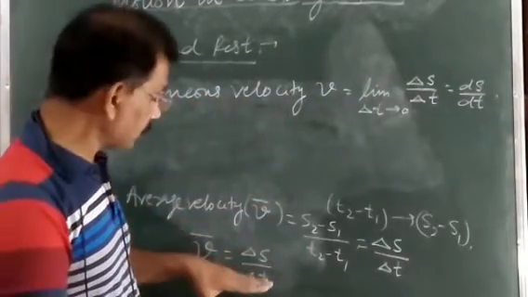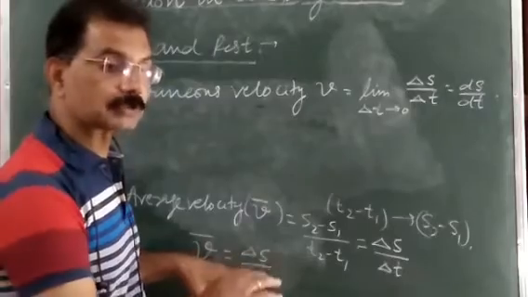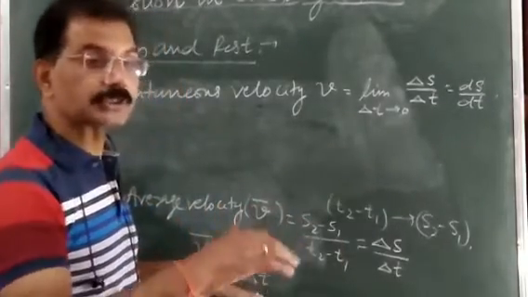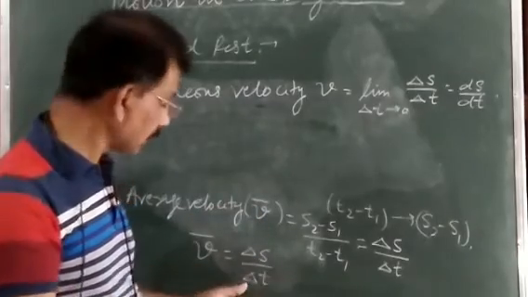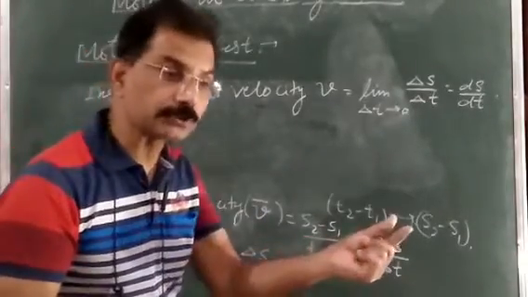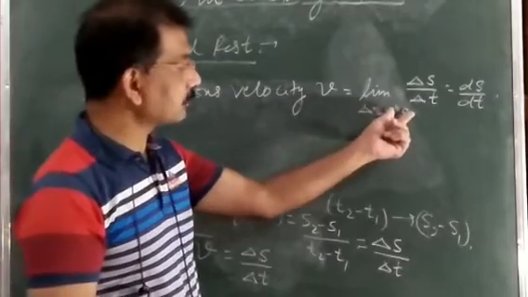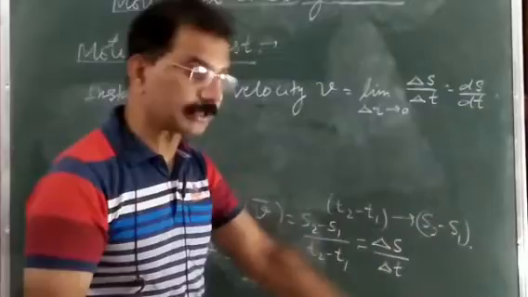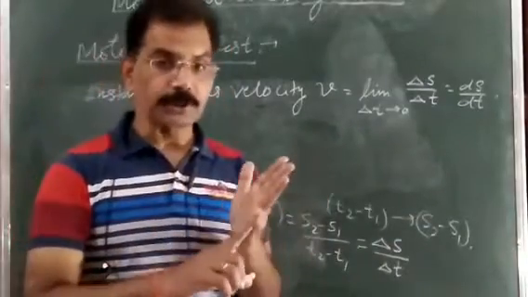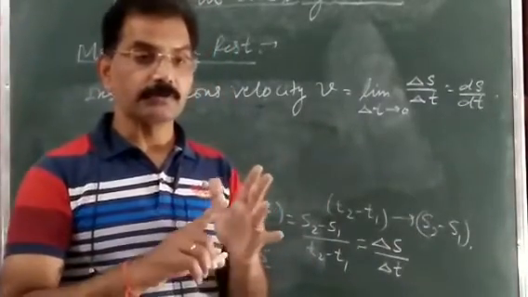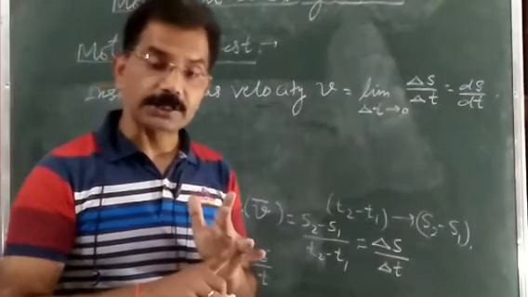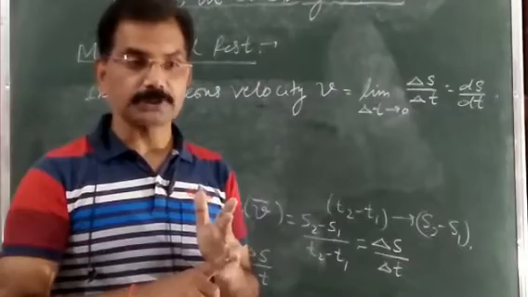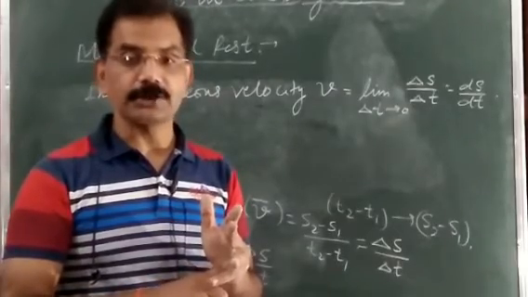If you know the average of any physical quantity, like average acceleration, then to find instantaneous acceleration from average acceleration, what will we do? Take delta t tends to zero. Where we take delta t tends to zero, we immediately get the instantaneous value of that quantity. And also, you know, speed is a scalar quantity, velocity is a vector quantity, and the SI unit of both is meter per second, and the dimension, as you know, is LT to the power minus 1.